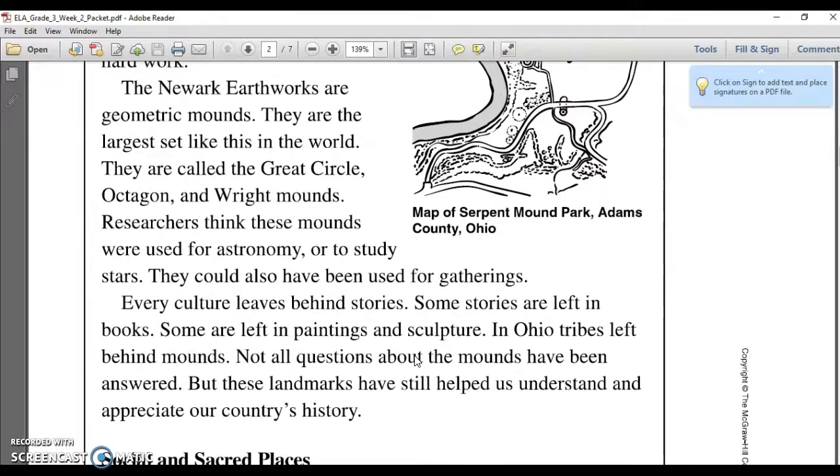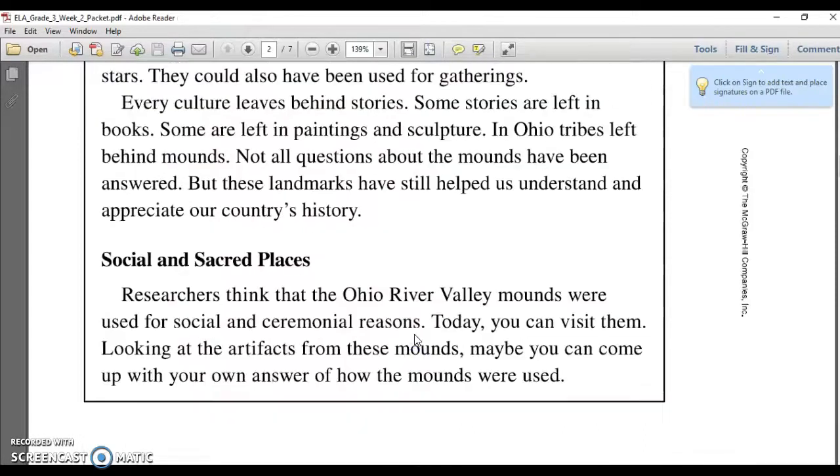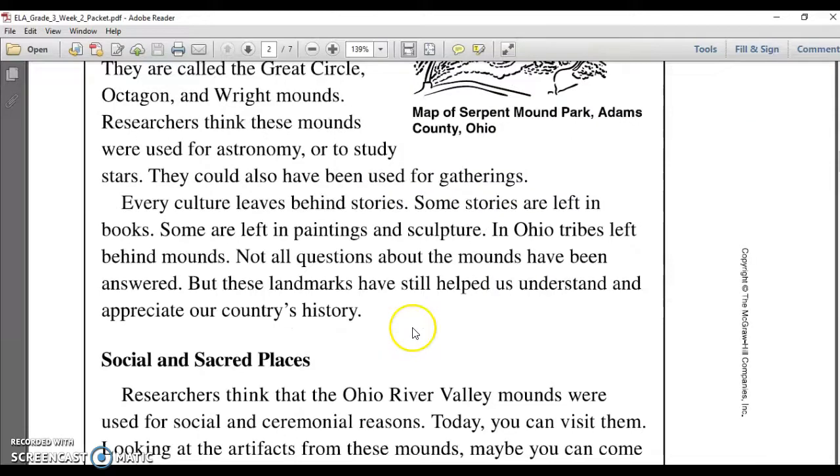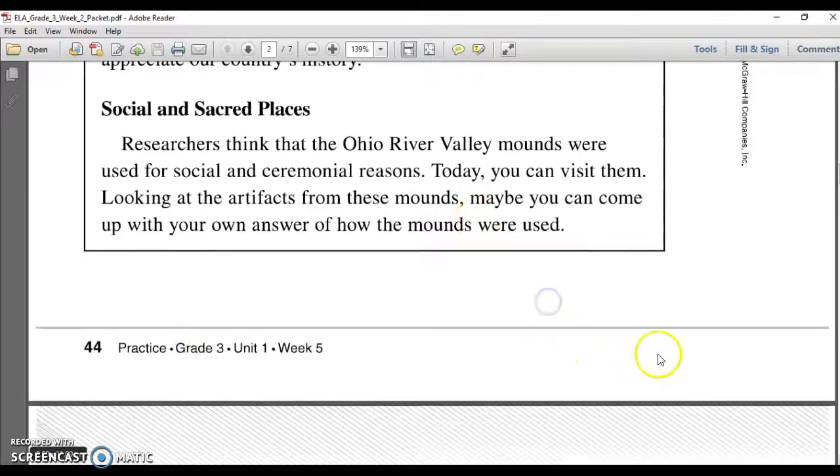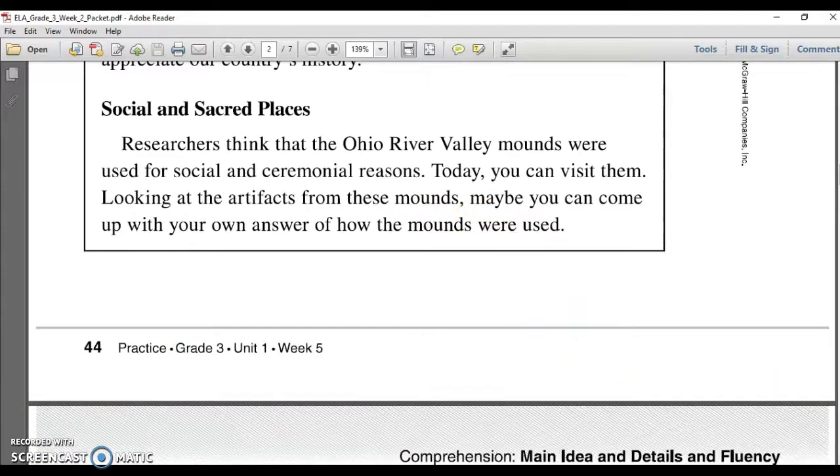Sorry, I think my computer froze. Give me 1 second. There we go. All right. So we're going to just go through. Oh my, it's loading. There we go.